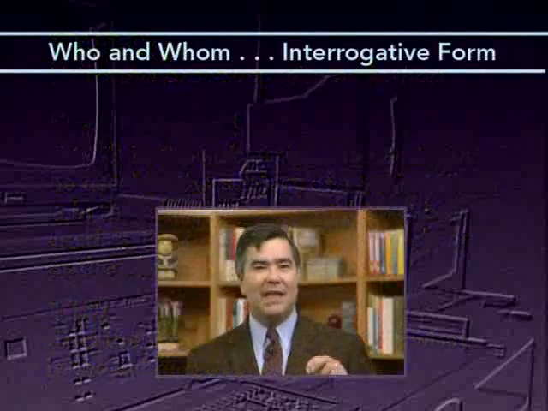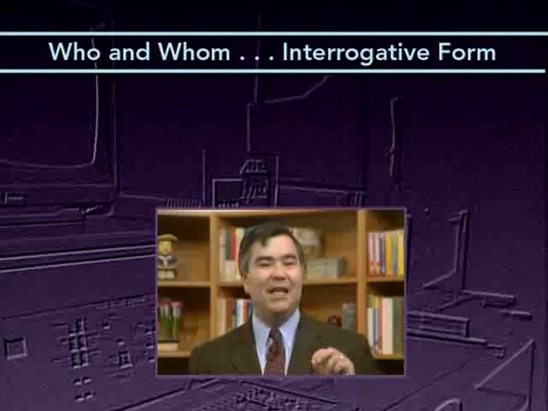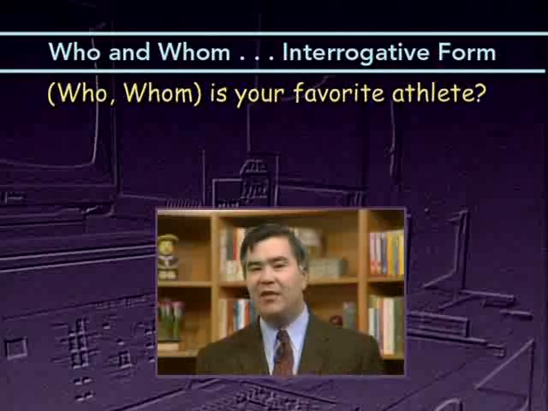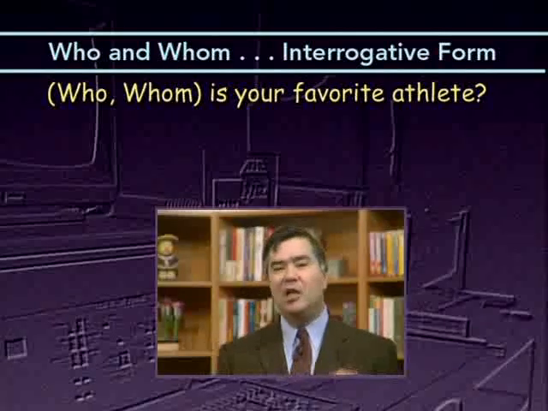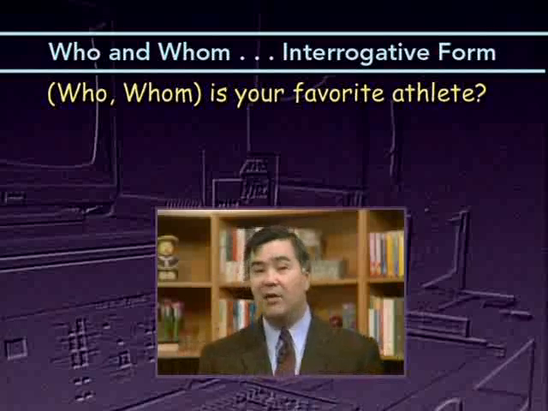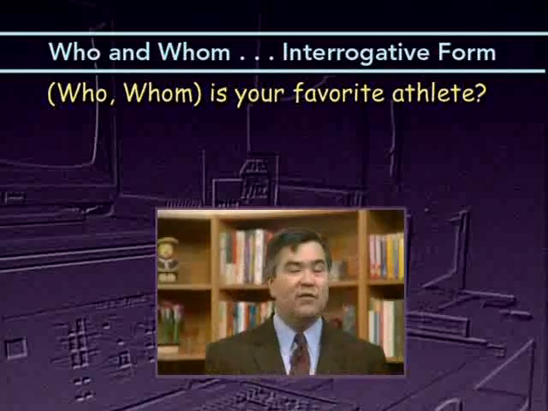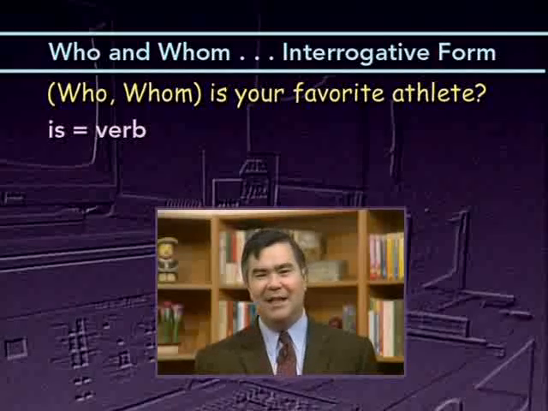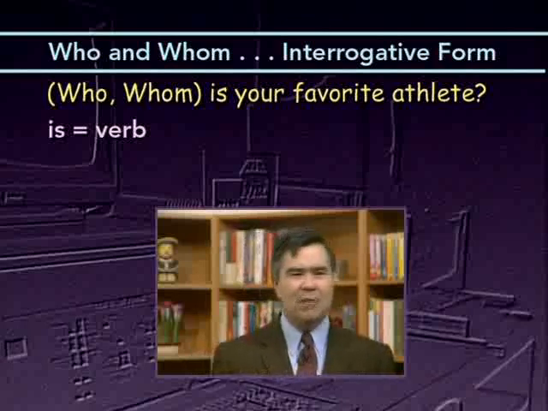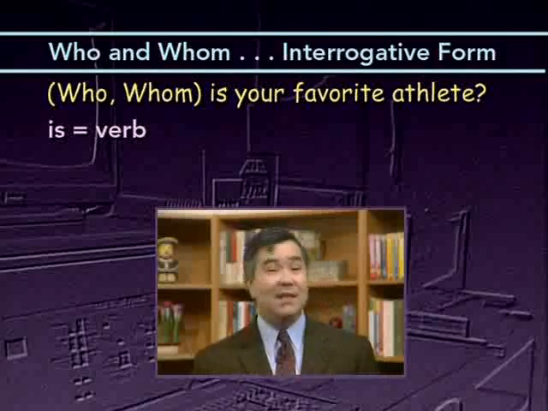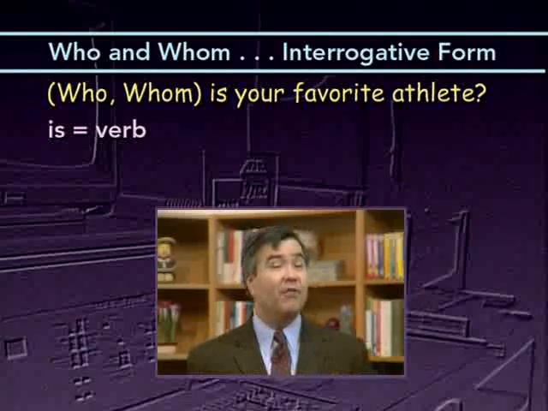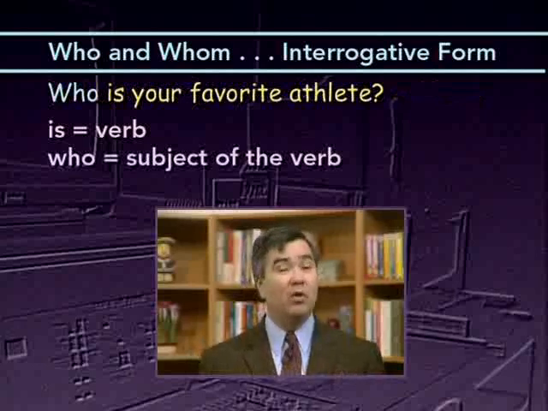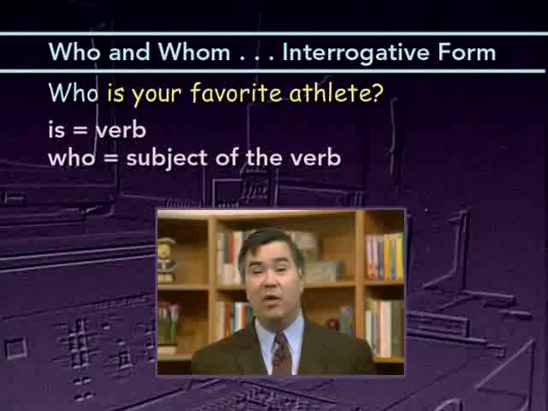First, let's look at a couple of examples using who or whom in the interrogative form, that is, to introduce a question. Who or whom is your favorite athlete? Okay, here's the pronoun being used as an interrogative pronoun. Should it be who or whom? Well, let's find the verb. The verb is "is." Now, what's the subject of the verb "is"? Is it athlete? Is the sentence saying athlete is? No, not really. The subject of the verb is the pronoun, who or whom. Therefore, since who is being used as the subject of the verb, that's the correct form. The subjective form, who, would be correct, not the objective form, whom.